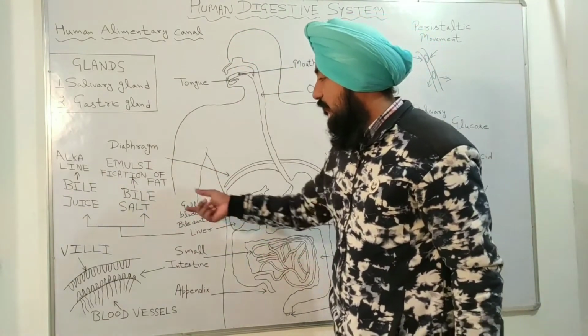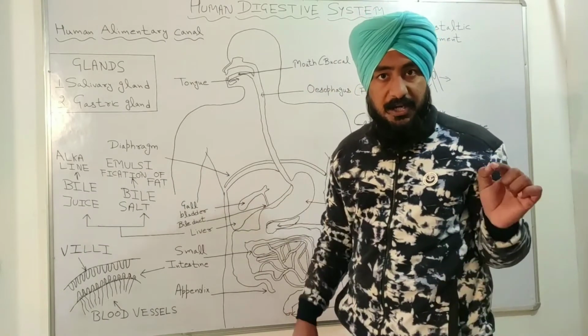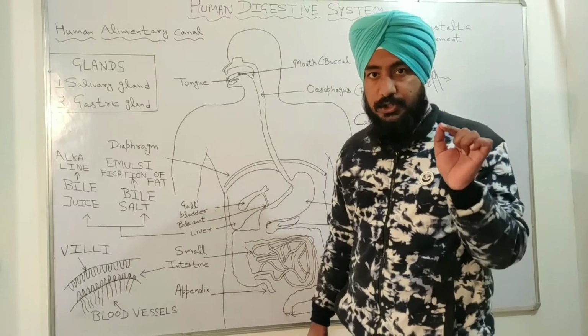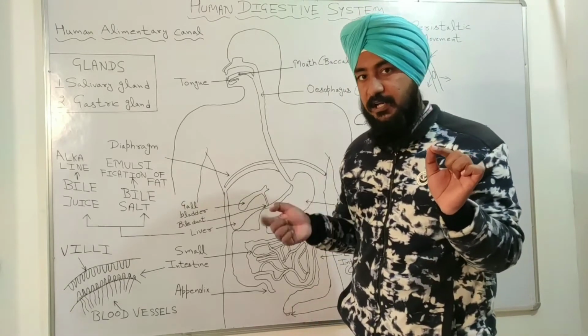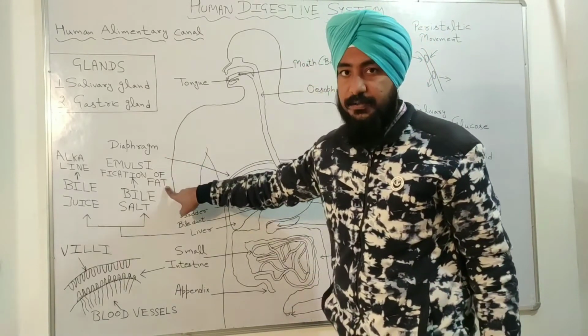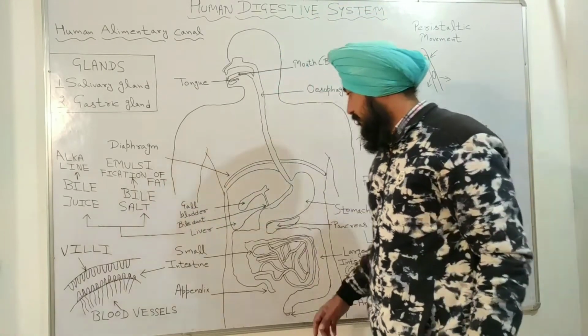Now the question arises, what is the function of bile salt? Bile salt converts the large fat globules into smaller ones. I am repeating, bile salt converts the large fat globules into smaller ones, and this process is called emulsification of fat. Emulsification of fat is done by the bile salt.